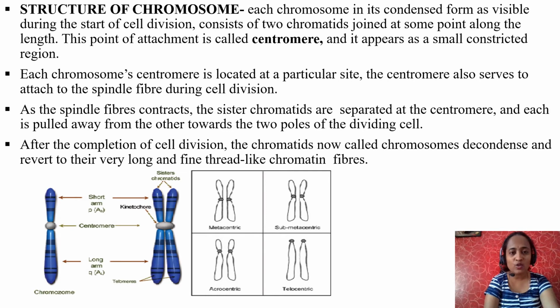See, exactly at the centromere, at the sides, you can see a structure called the kinetochore. It is a point of attachment of the spindle apparatus, which pulls the chromosome towards opposite poles. As the spindle fibers contract, the sister chromatids are separated at the centromere and each is pulled away from the other towards the 2 poles of the dividing cell. After the completion of cell division, the chromatids are now called chromosomes. Again, they decondense and revert to their lengthy size, forming a chromatin network again, thread-like structures.